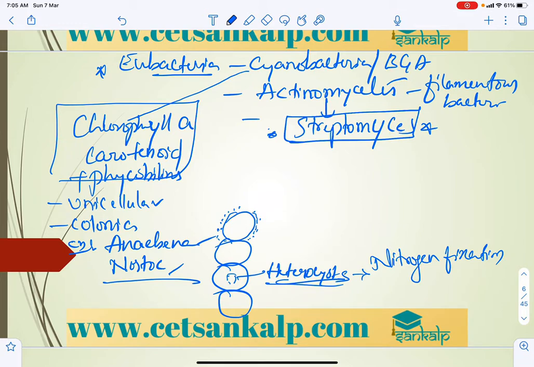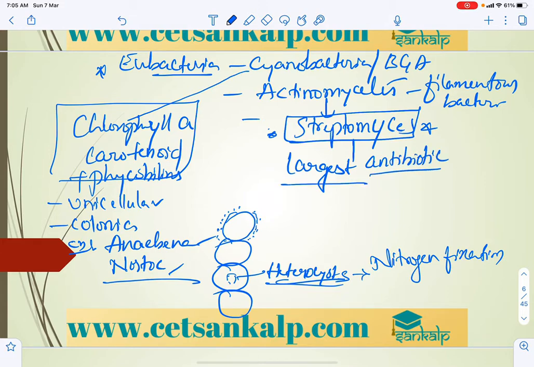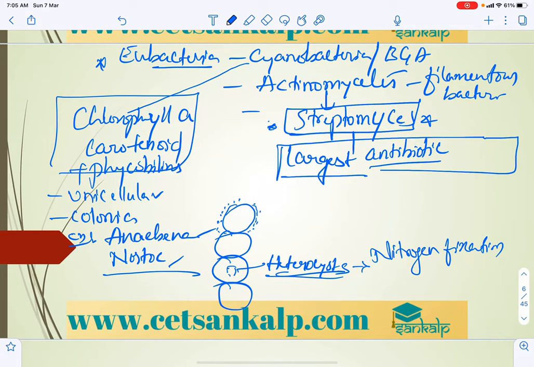It is the largest antibiotic producing genus, the genus which is used to produce the largest number of antibiotics. So here we can expect this question.